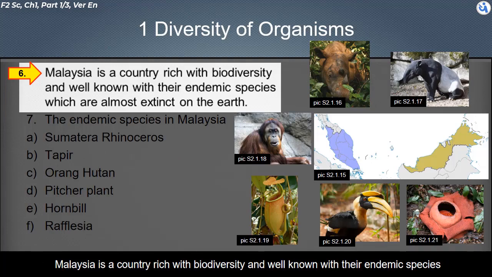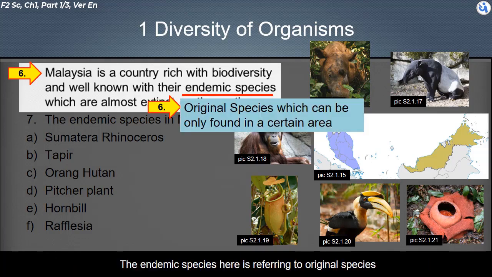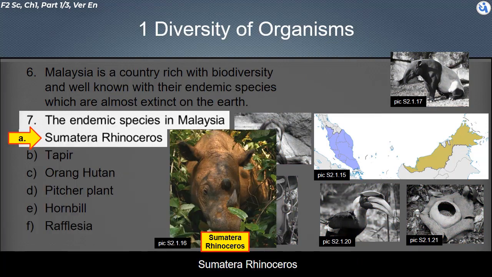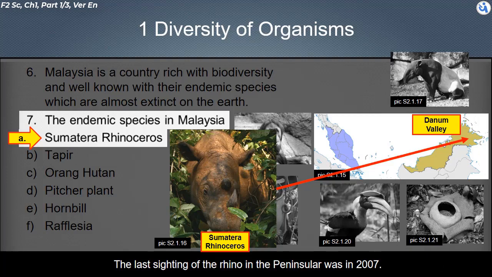Malaysia is a country rich with biodiversity and well known for its endemic species, which are almost extinct on the earth. The endemic species here refers to original species, which can only be found in a certain area. The following are examples of endemic species in Malaysia. Sumatran rhinoceros. Currently in Malaysia, you can only find the Sumatran rhinoceros in Danum Valley, Sabah. The last sighting of the rhino in the peninsula was in 2007.